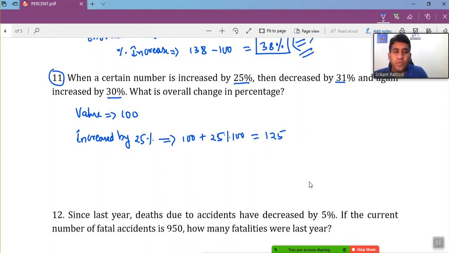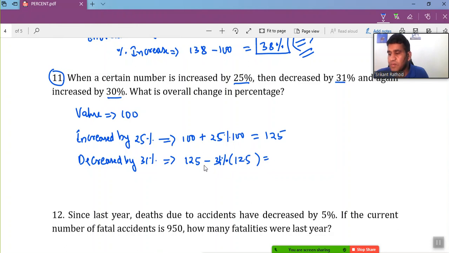Now this 125, not the 100, is decreased by 31%. Decreasing by 31% means I'm just taking 69% of the value. So I can also say 125 minus 31% of 125.